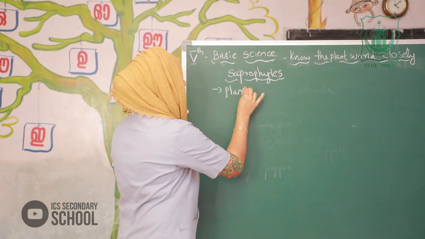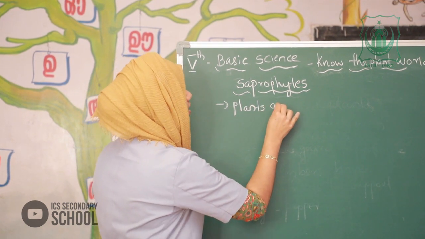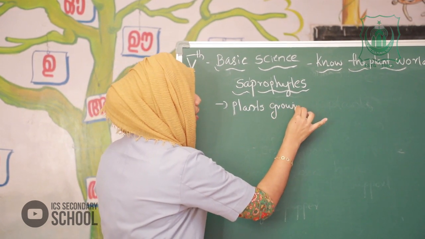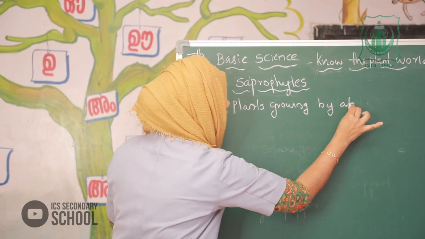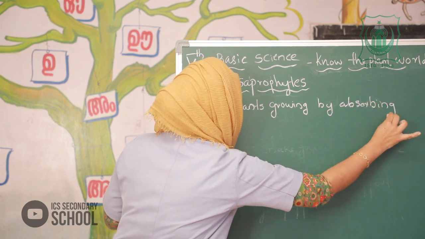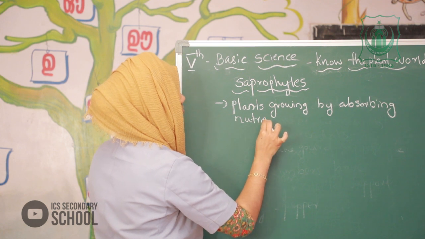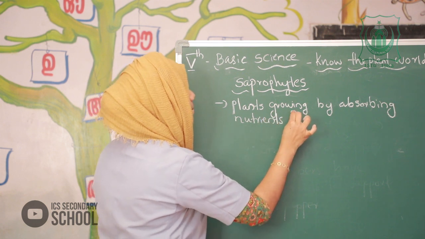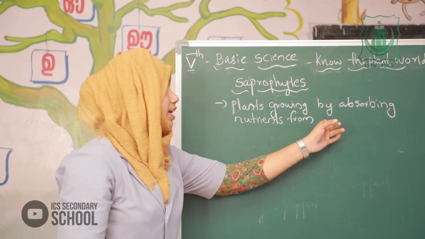Where do they grow? Plants growing by absorbing nutrients from where? Yes, the dead is very important.